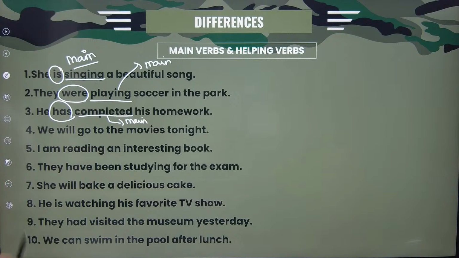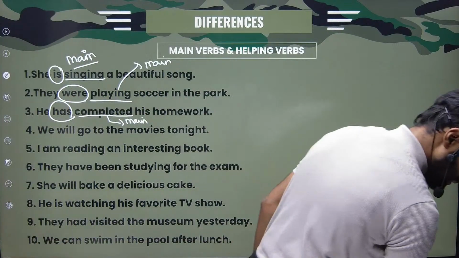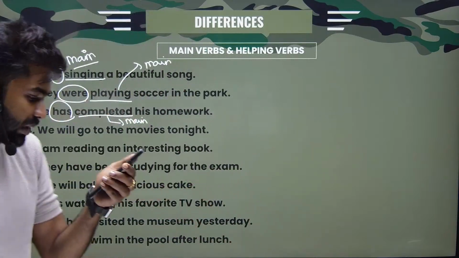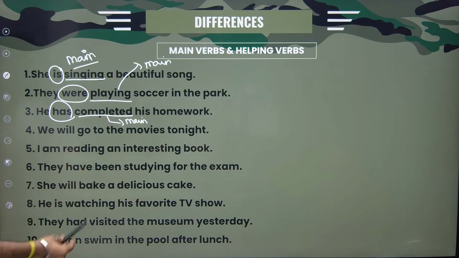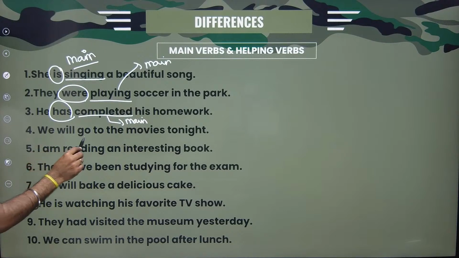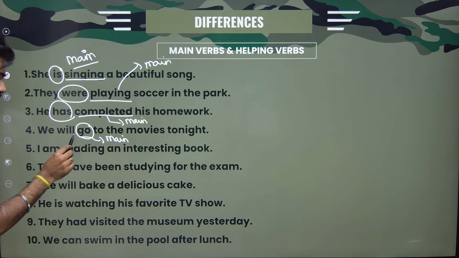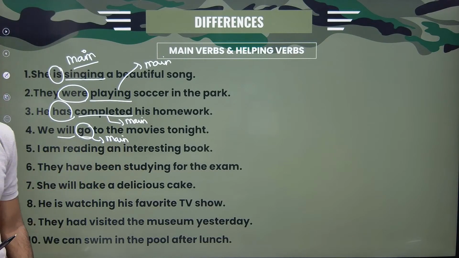All right. So this is how you have to classify and understand it. We will go to the movies tonight. Go is my main, whereas will is just a modal or auxiliary. It comes under auxiliary or helping verbs.